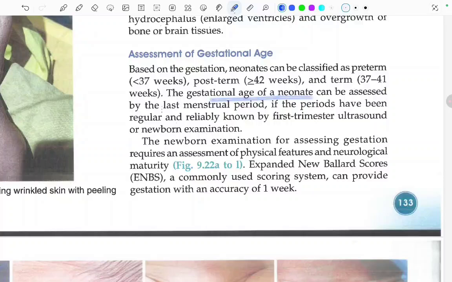The gestational age of the neonates can be assessed by the last menstrual period if the periods have been regular and reliably known, by the first trimester ultrasound, or by newborn examination. The newborn examination for assessing the gestation requires an assessment of the physical features and the neurological maturity. Expanded New Ballard Score (ENBS), a commonly used scoring system, can provide gestation with an accuracy of 1 week.